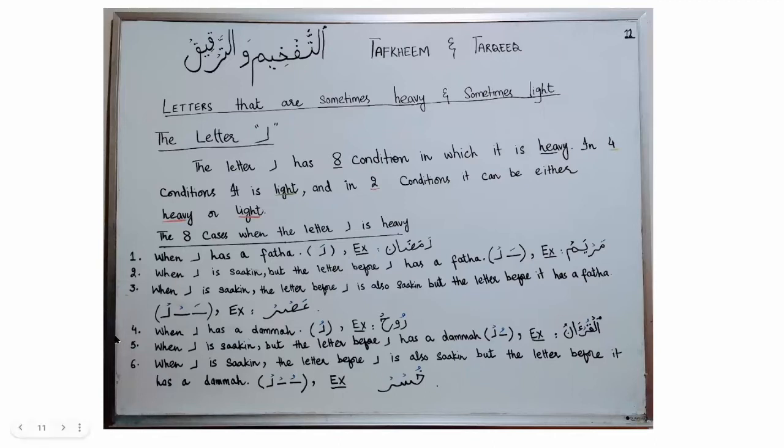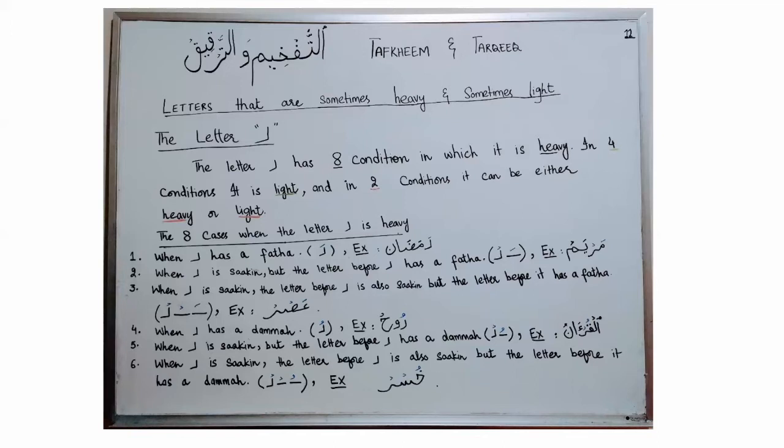Asr. In the fourth condition, if the letter Ra has a Dhamma, when a letter Ra comes with Dhamma, sometimes we forget to make our back of the tongue up and we say Ru instead of Ru. I will try to pronounce a letter Ra with Dhamma one time without elevating my back of the tongue and the next time with the elevation, and you try to notice the difference. Ru, Ru. And you can hear the difference when my letter Ra is full mouth with Dhamma, the sound is slightly different. So you will say Ruh, Ruh.